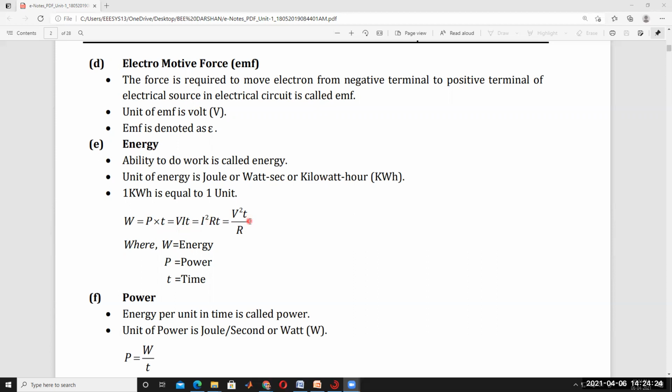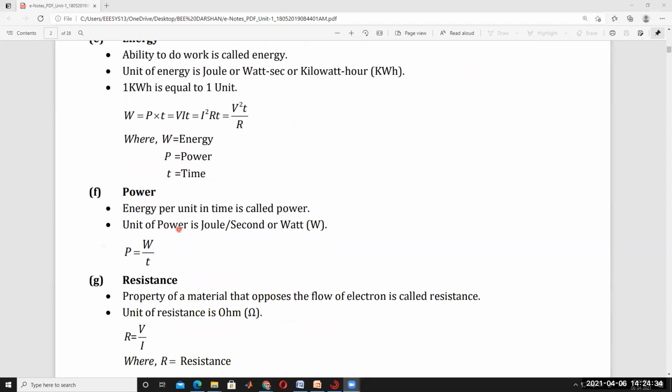So these are the definitions. W is called energy, P is called power, T is time. So these are the definitions for energy. And then power: energy per unit time is called power. From these definitions, energy is equal to power into time, so power is equal to energy by time. Energy per unit time is called power.